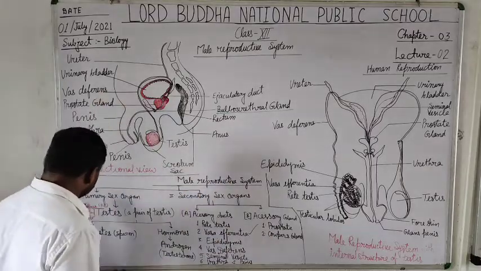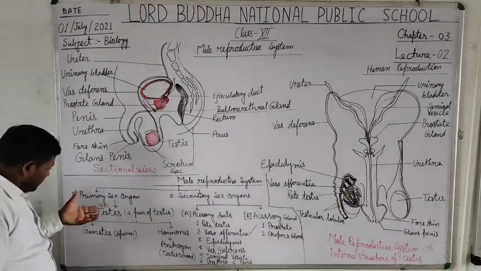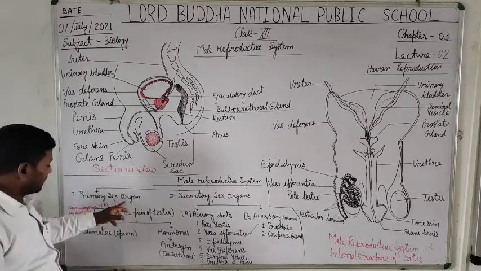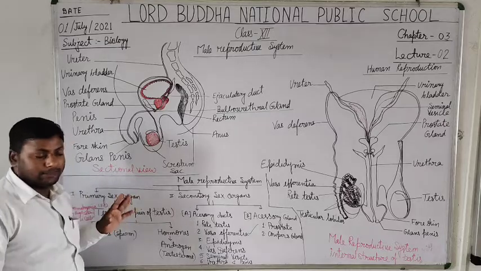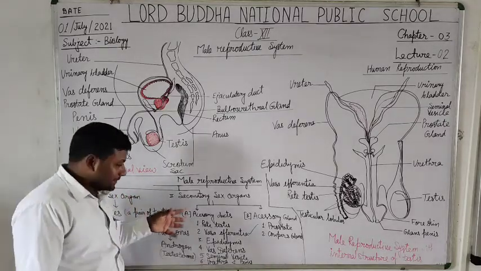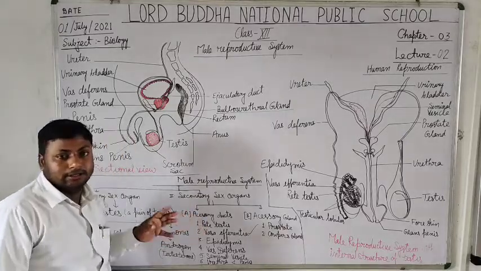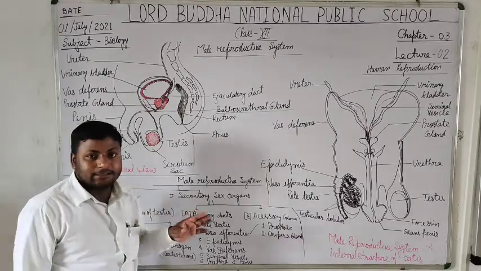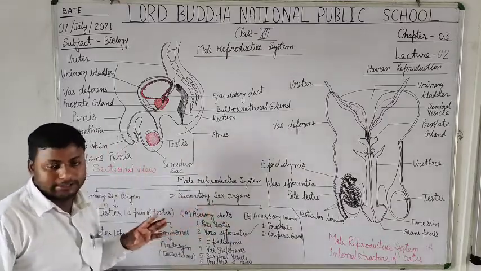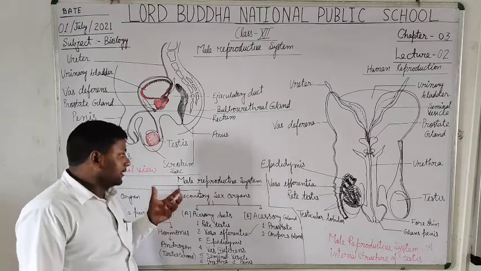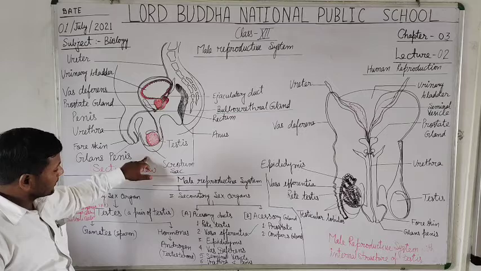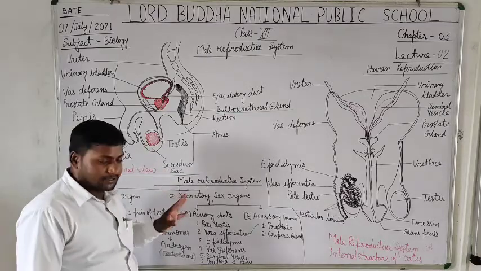Now students, we are going to discuss the primary sex organ of the male in detail. At first, we learn about the shape, size, and structure of the testis. Each testis is about 4 to 5 cm long, oval in shape, 2 to 3 cm wide, and it lies inside the skin-folded structure called the scrotal sac.